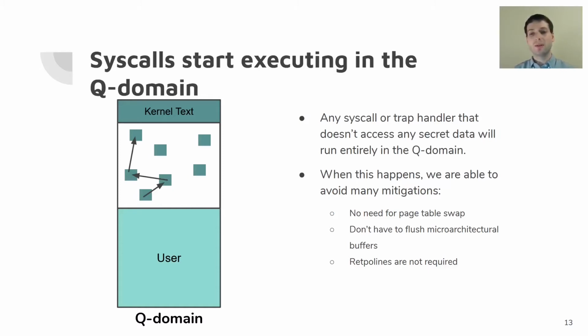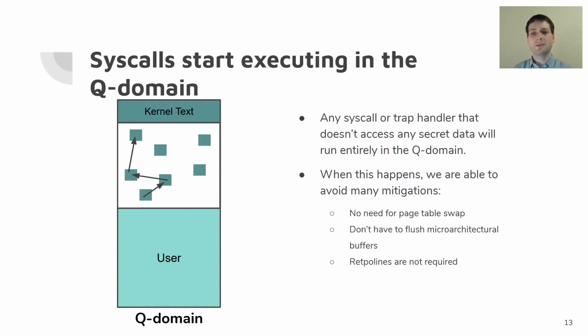So there's no need to swap page tables, which would be needed to mitigate Meltdown normally. There's no need to flush microarchitectural state to mitigate MDS. And we don't have to run even with retpolines to prevent indirect branches from being executed speculatively, which is required to prevent Spectre v2.